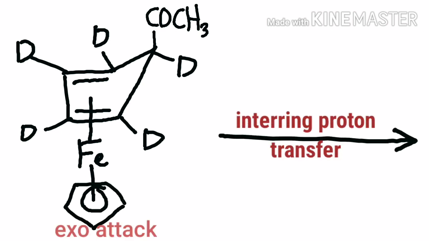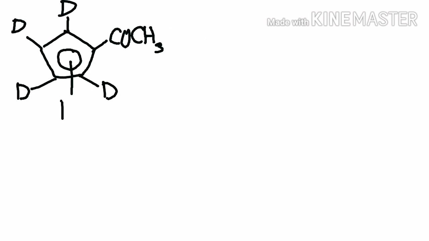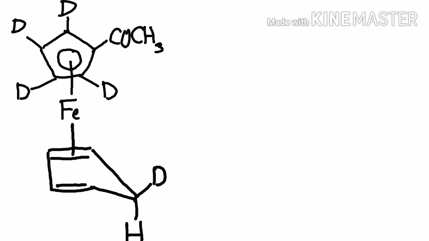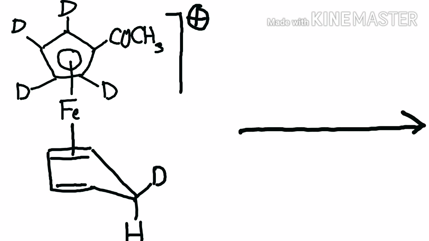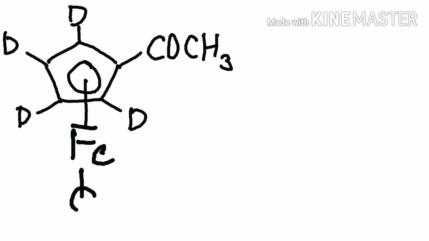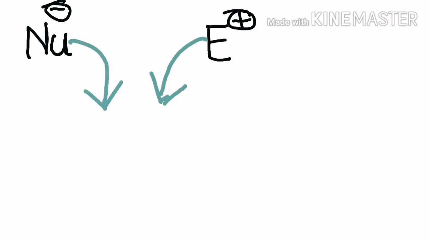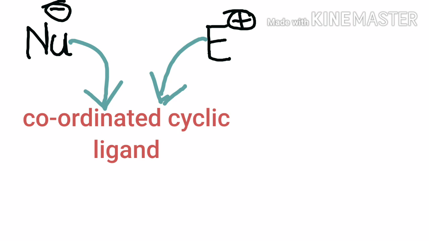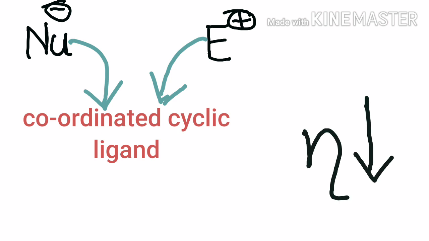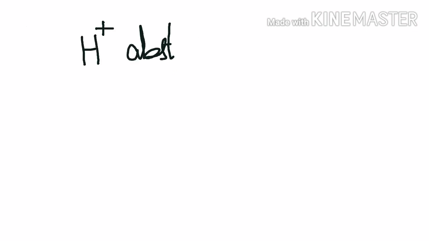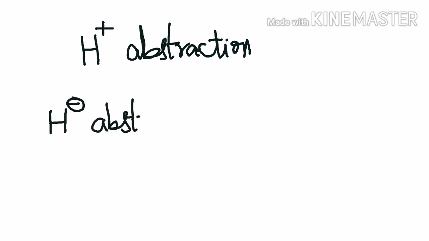Then proton transfer, followed by exo proton abstraction to give the end product. The attack by nucleophile or electrophile on the coordinated cyclic ligand leads to a decrease in its hapticity. It is called haptotropic shift, but the proton abstraction or the hydride ion abstraction restores the original hapticity.